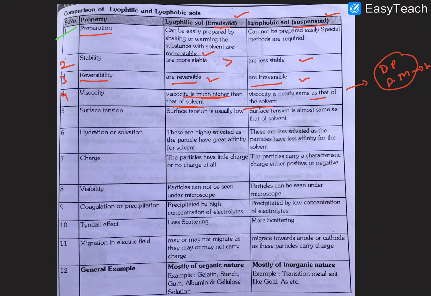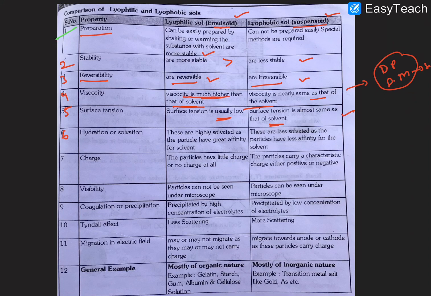I hope it is very clear. The fifth point is surface tension. In lyophilic the surface tension is usually low, while in lyophobic the surface tension is almost equal to the solvent.